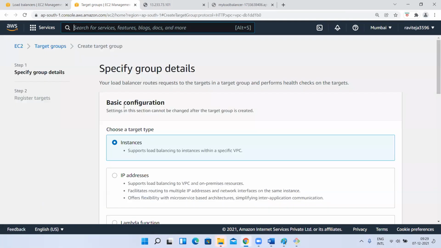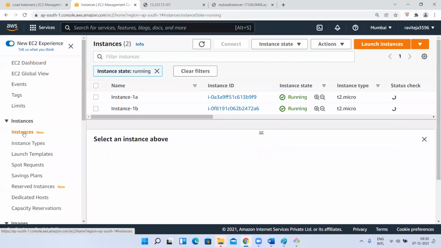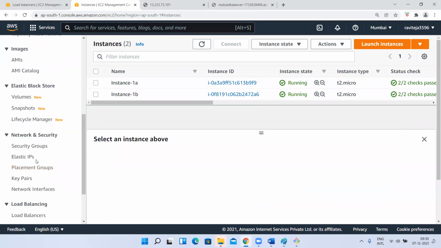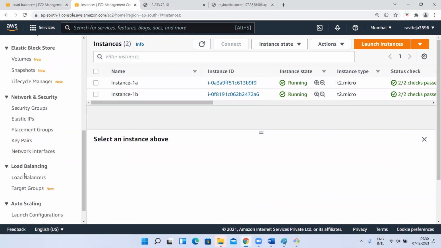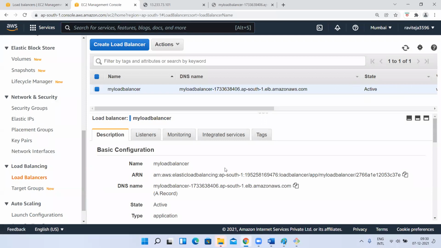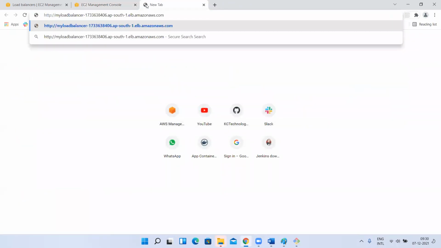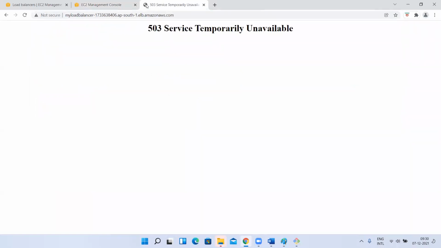Okay, first let me go to my load balancer and check that first whether it got created or not. Okay, it is active now. Now we observe this. I don't want to give HTTP. I don't want to give HTTP:, but this is optional. Even if I don't give, that will get prefixed. I don't want to give 8080. Even if you give also, it will be ignored, right?